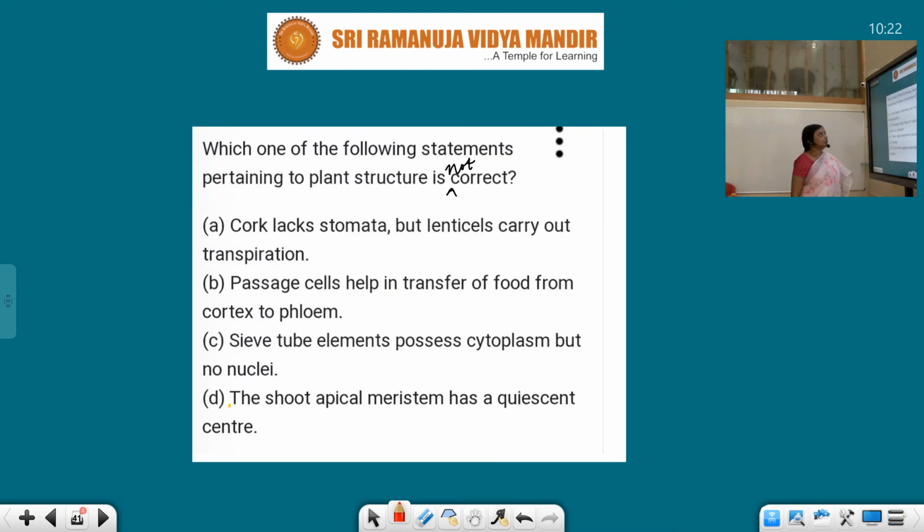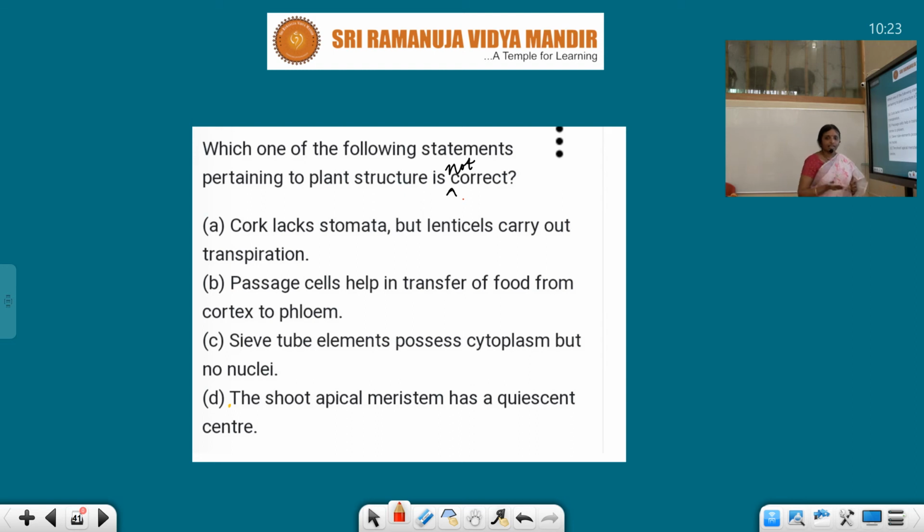Now, which one of the following statements pertaining to plant structure is not correct? Here it is written 'not correct', but actually all the statements are correct and only one statement is wrong. Let's see which one is wrong. Cork lacks stomata. Cork is dead cells and does not have stomata.